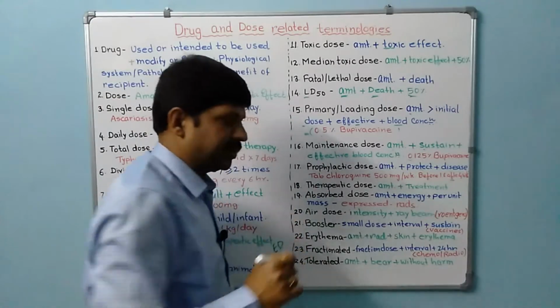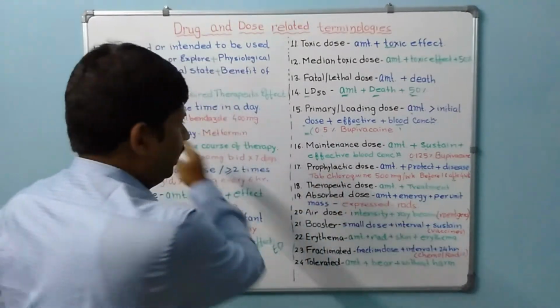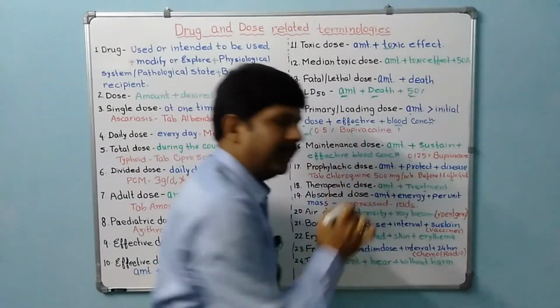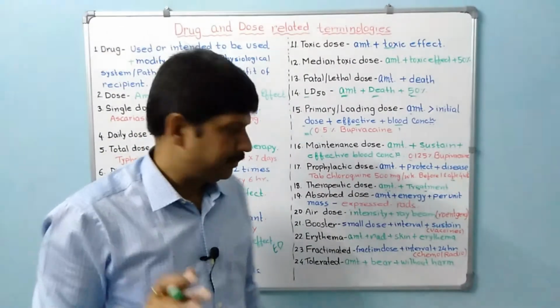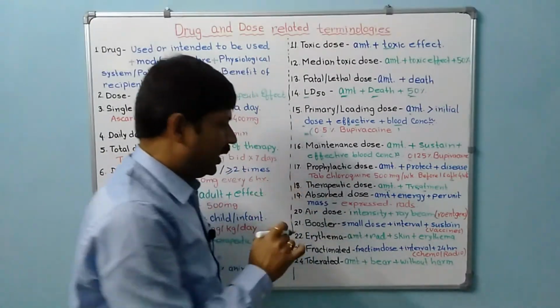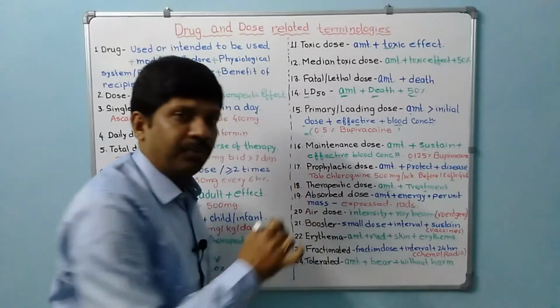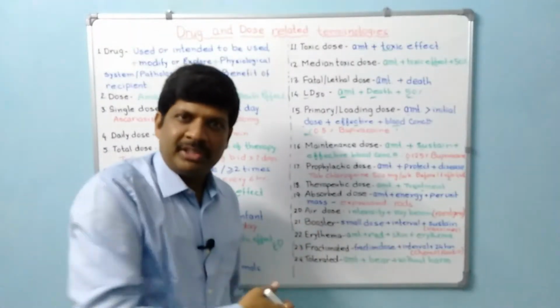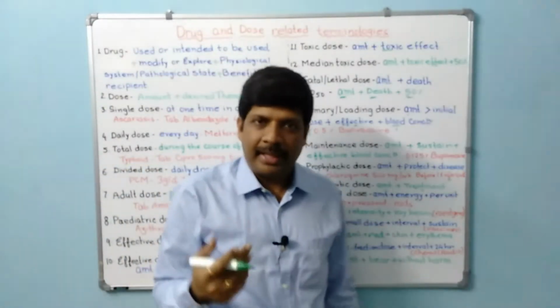Next is therapeutic dose. Therapeutic dose, I have already told, is the amount of substance given for the therapeutic effect. Next is absorbed dose. Now from here onwards, 19 to 24, most of the dose terminologies are related to chemotherapy or radiotherapy.